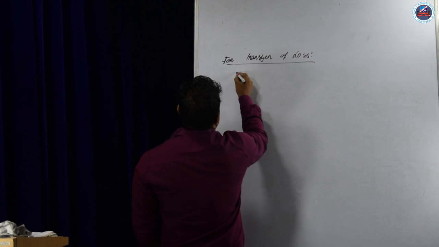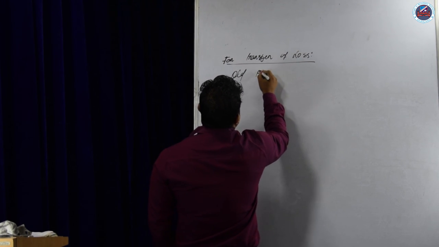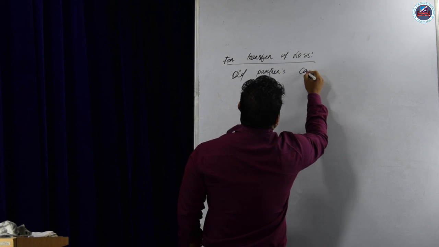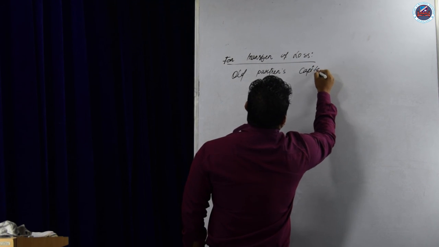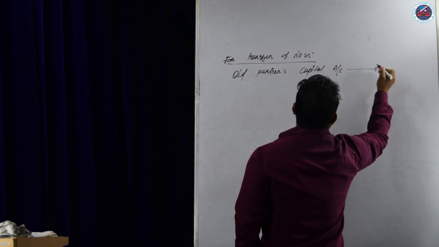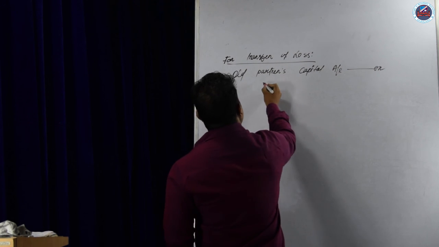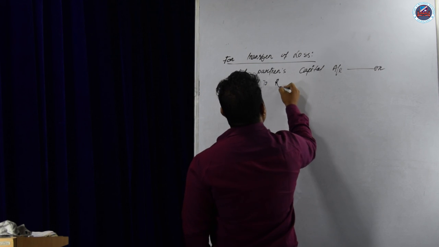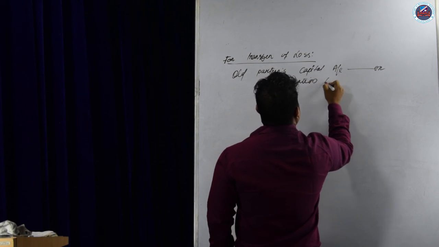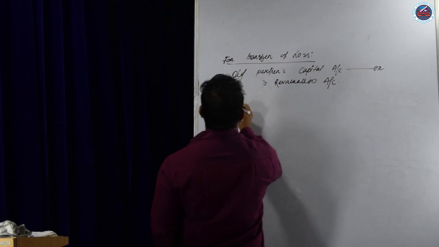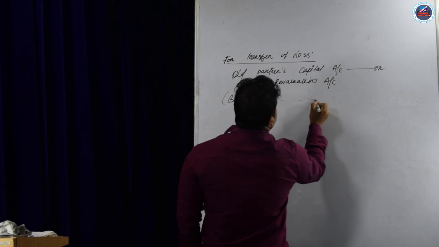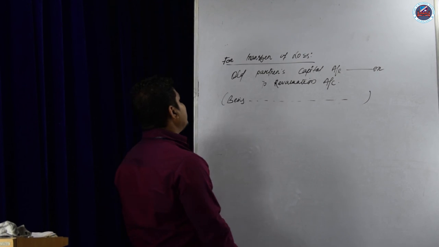The entry will be all partners' capital account debit to revaluation account. The narration will be: being the loss is transferred to revaluation account.